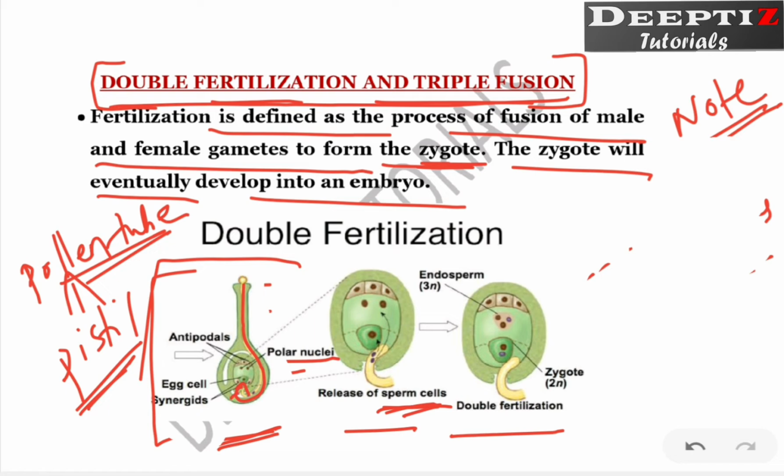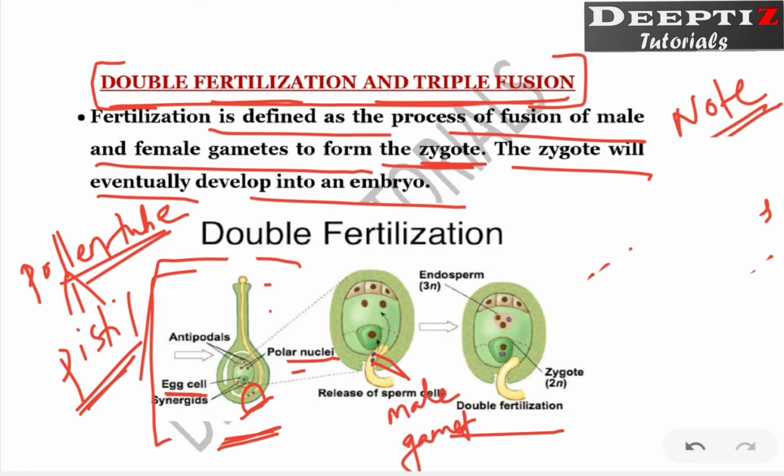At the micropyle region we can see the egg cell, right? Now, these are the two male gametes present in this pollen tube. If you look at this pollen tube, you can see two cells. These two are the male gametes, right?